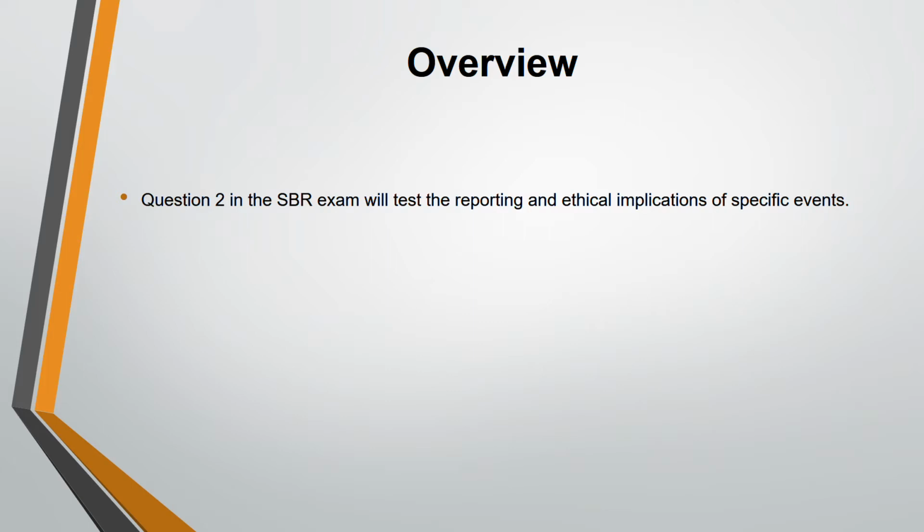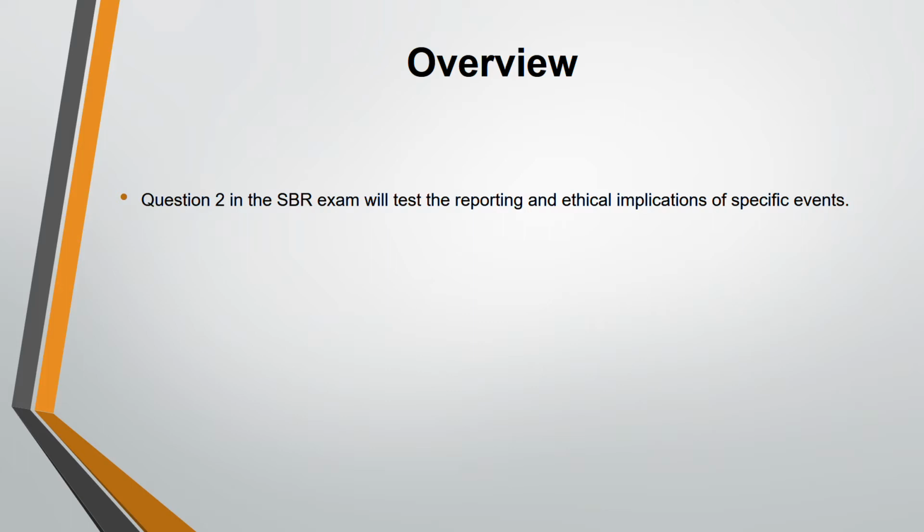Before that, you have some questions on the reporting implications. They will be giving you some issues with different standards, 3 or 4 standards will be there, and you have to tell the reporting issues. That means you have to correct. They must have recognized something incorrectly, right? They must have not recognized something which they should recognize or measure. They have measured it in an inappropriate way, or they have not presented it properly. So these are reporting issues.